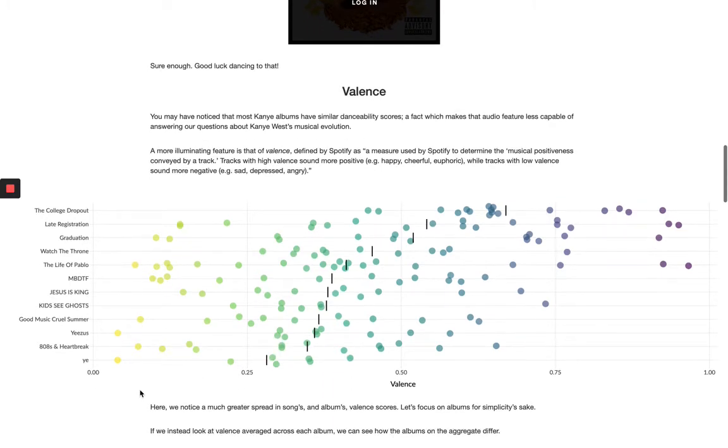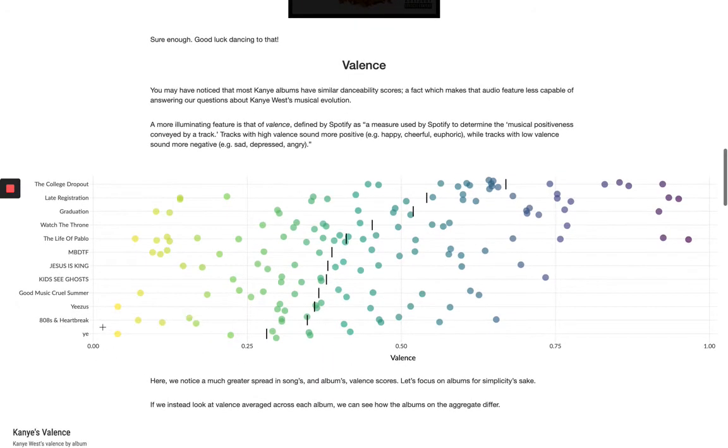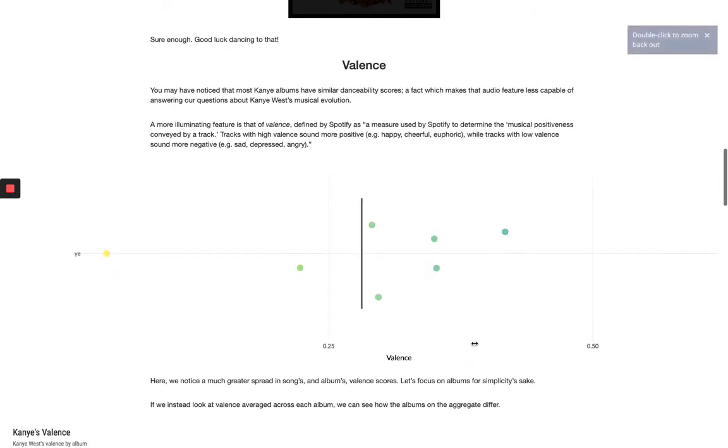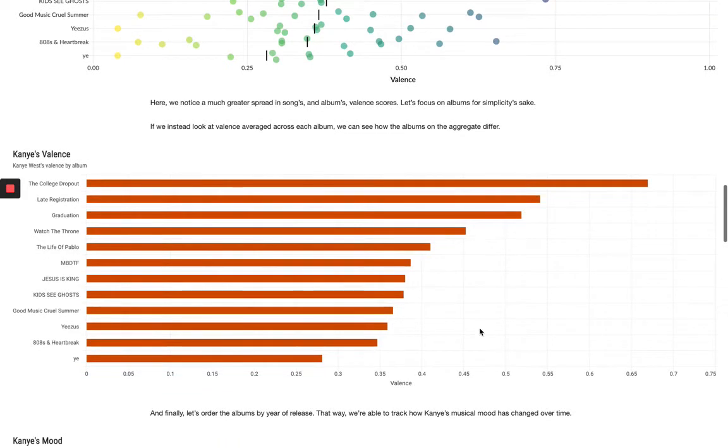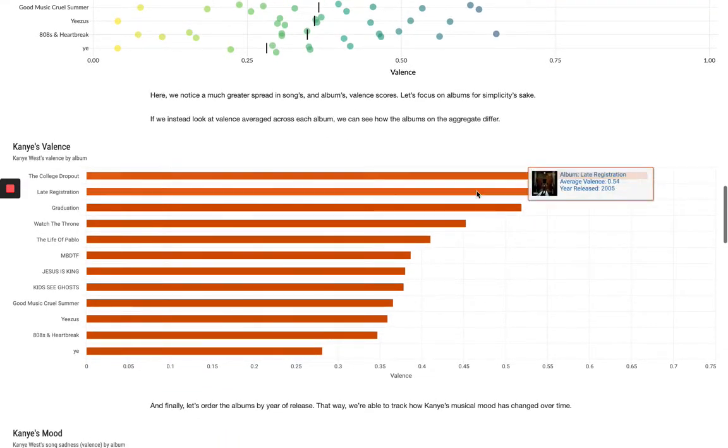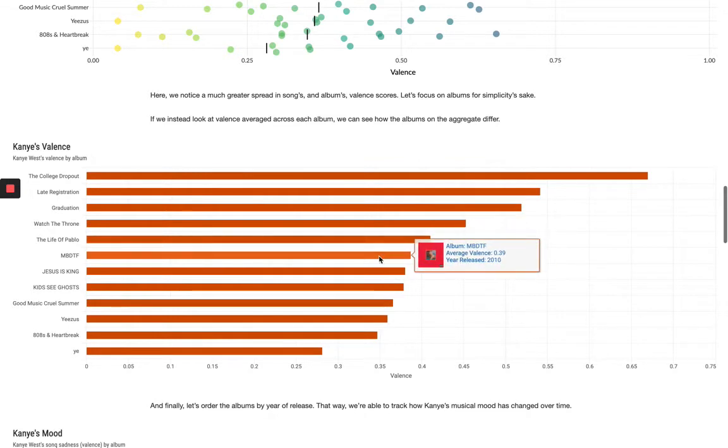And so the best way to understand how valence has changed is to look at specific albums. And the best way to do that is through a bar chart rather than looking at each individual song. And so what we see from this bar chart is essentially the same thing as what we saw in the bee swarm plot, with the exception that it's a little bit cleaner, a little bit neater, and we can really see album level insights on the aggregate more easily.